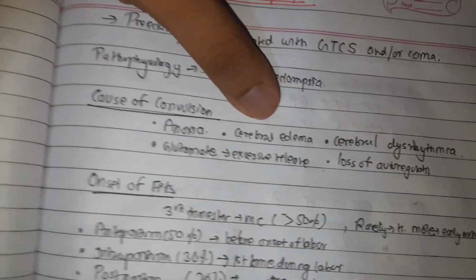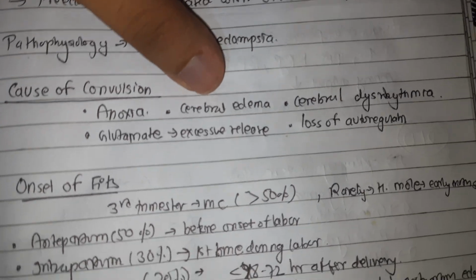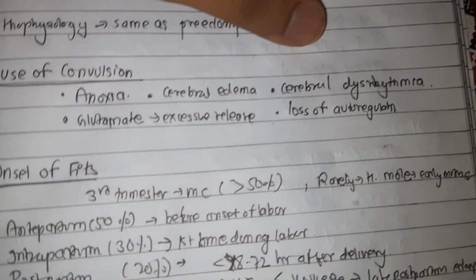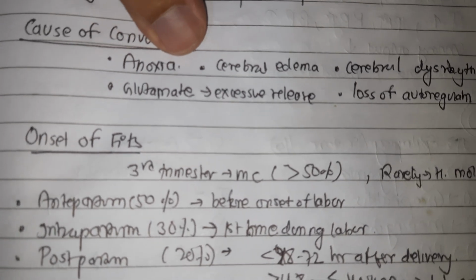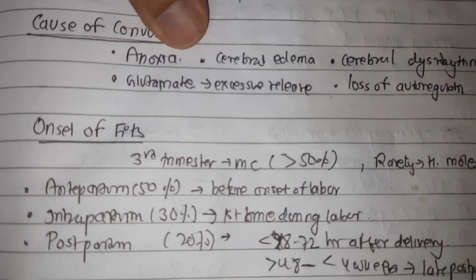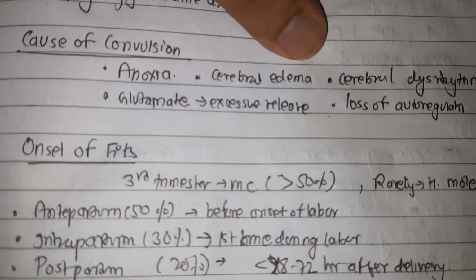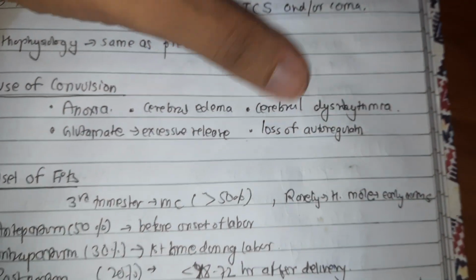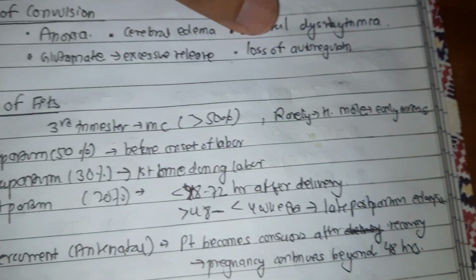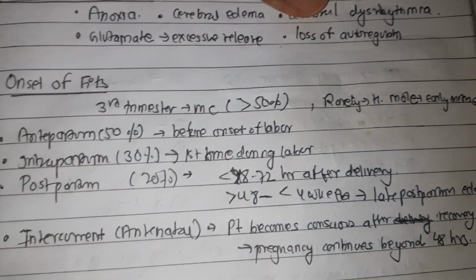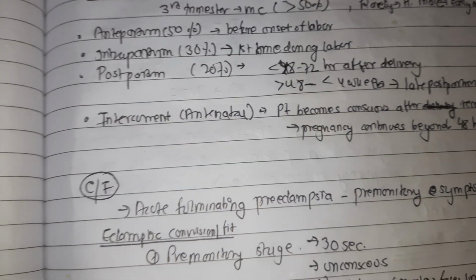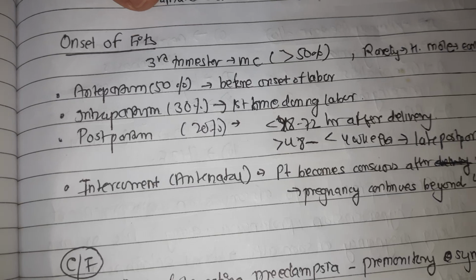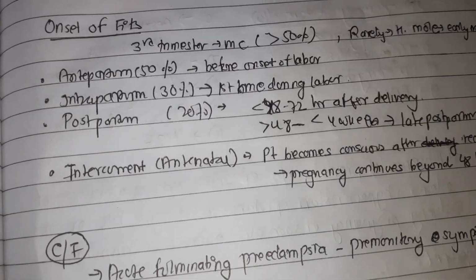Cerebral edema may contribute to irritation, and cerebral dysrhythmia increases following anoxia and edema. Also, the excessive release of the excitatory neurotransmitter glutamate is responsible, and loss of cerebral vascular autoregulation with forced dilatation and spasm is also an important cause of cerebral irritation, and these all lead to the seizure.